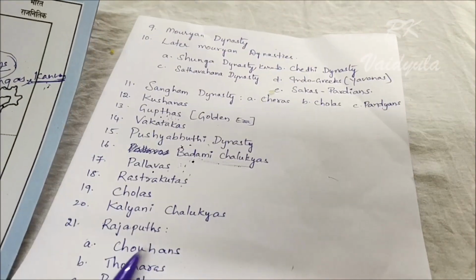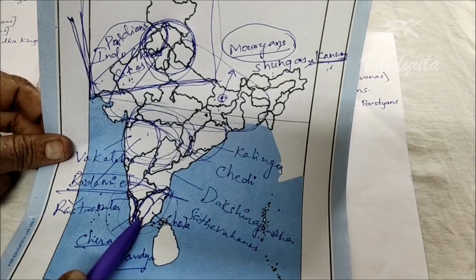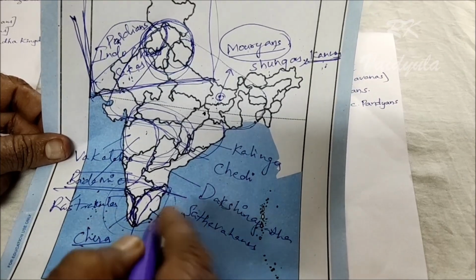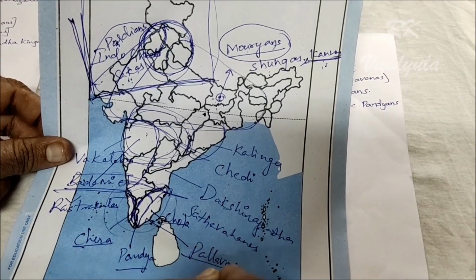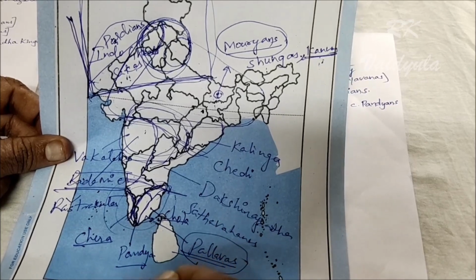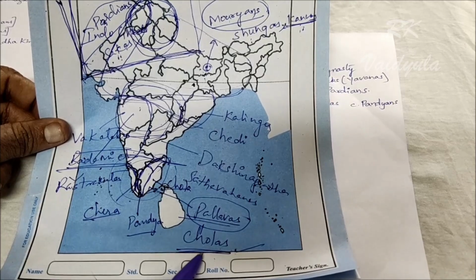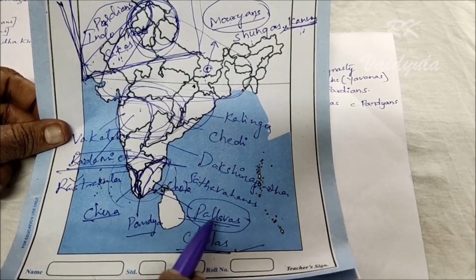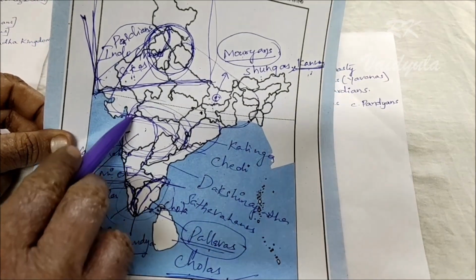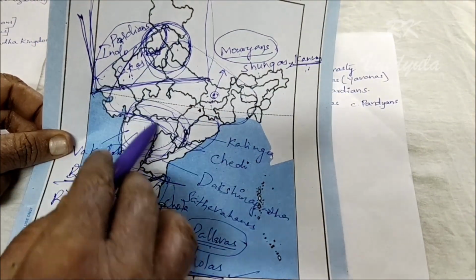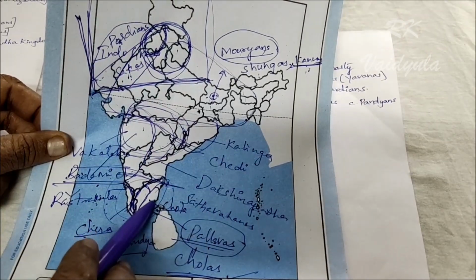When the Rashtrakutas were ruling, gradually the Pallavas were terminated in Tamil Nadu, and in their place the Cholas arrived. The Pallavas were replaced by the Cholas. So you see here, the Pushyabhuti dynasty in North India, the Badami Chalukyas and the Pallavas, these three were contemporary.